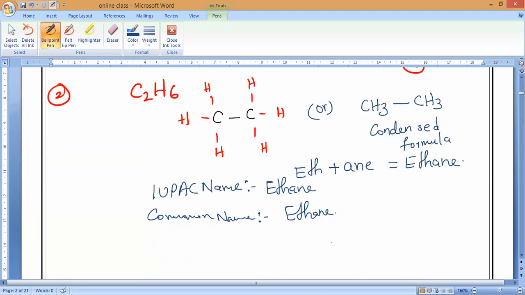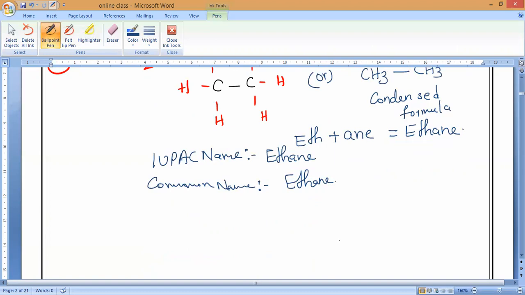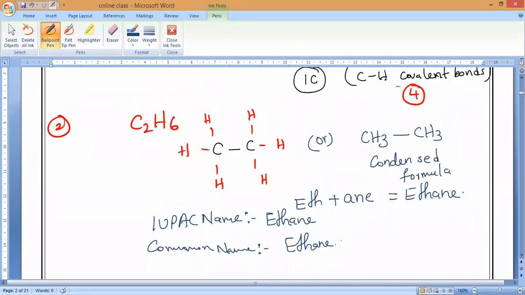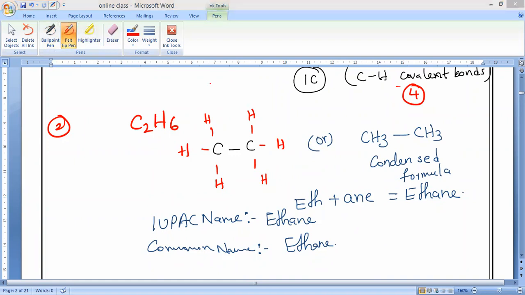We'll go with somewhat bigger carbon chains now, because the remaining ones everyone can answer correctly. So here, how many carbons? Two carbons, and all are what? Single covalent bonds only. Clear? Between carbon and carbon a single bond, and the remaining all are C-H single covalent bonds. Clear, everybody?